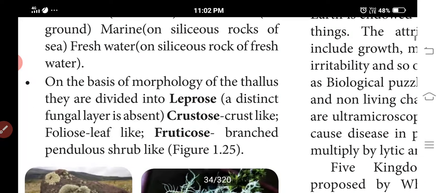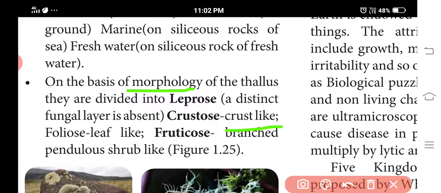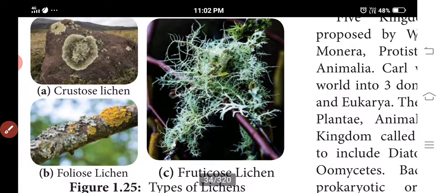Next one, based on morphology. First one is leprose, where a distinct fungal layer is absent. Crustose is crust-like. Foliose is leaf-like structure. Fruticose is branched, pendulous, shrub-like structure. You see that for crustose lichen.